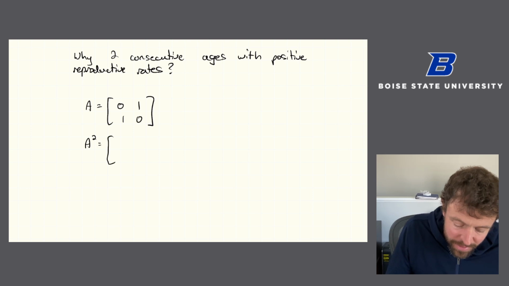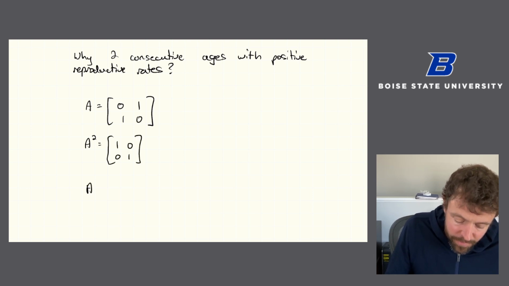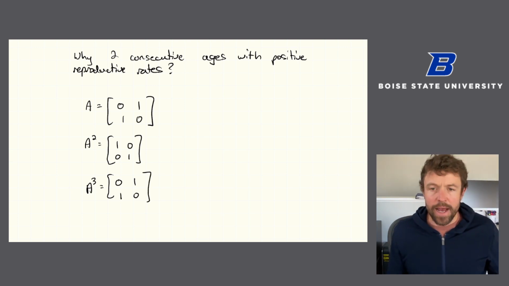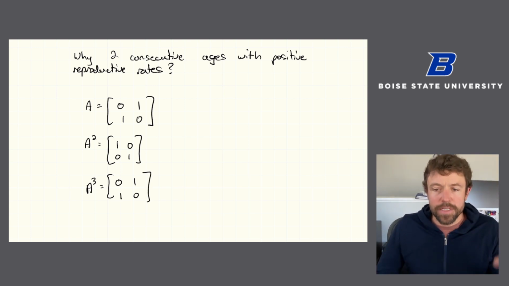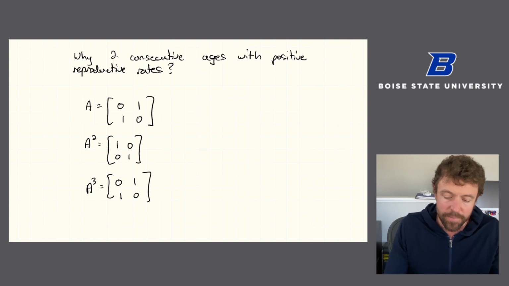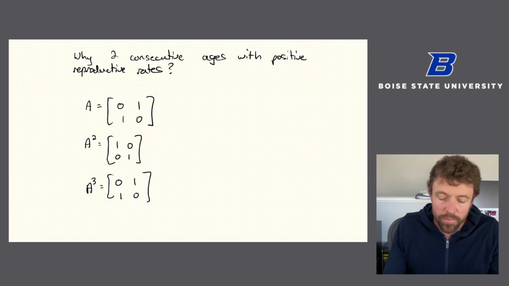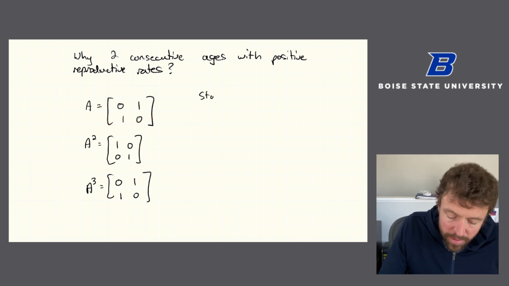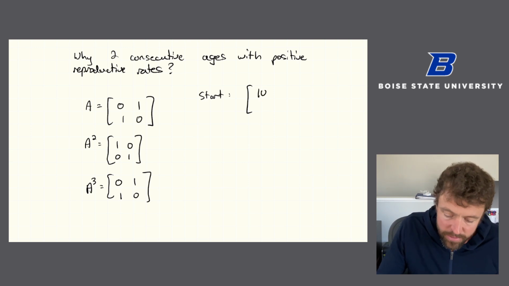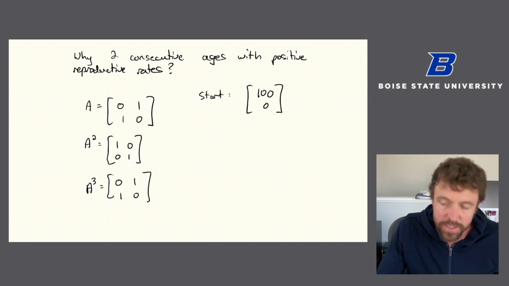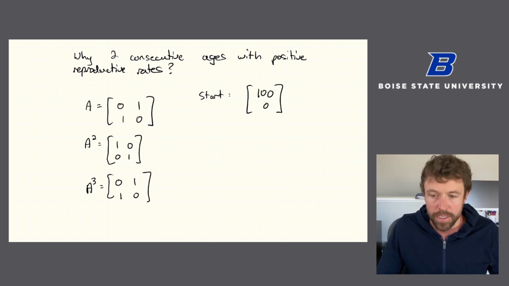When you square it, you get the identity. When you cube it, you get A back. And what you can see is that as we take powers of this matrix, we're just going to go back and forth between the identity and the matrix A. Or in other words, if we start with the vector, let's say 100, 0. So we start with 100 age 0 and 0 age 1.